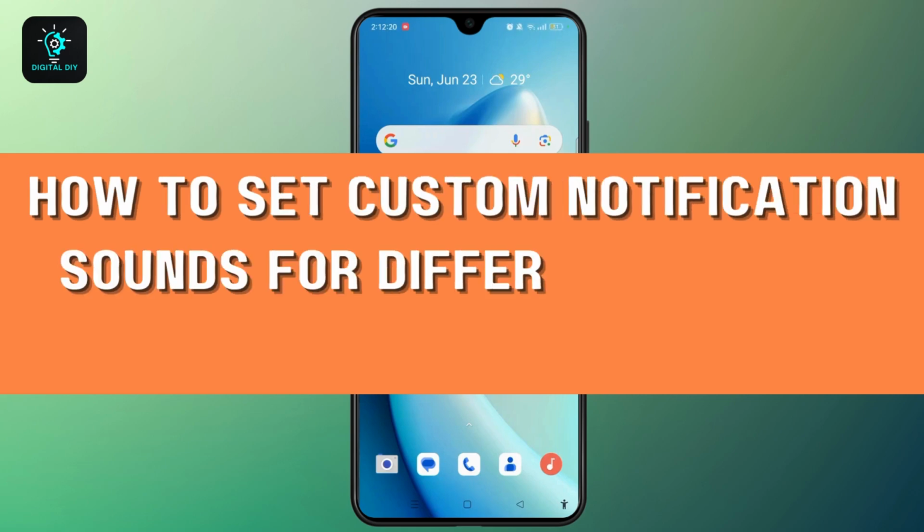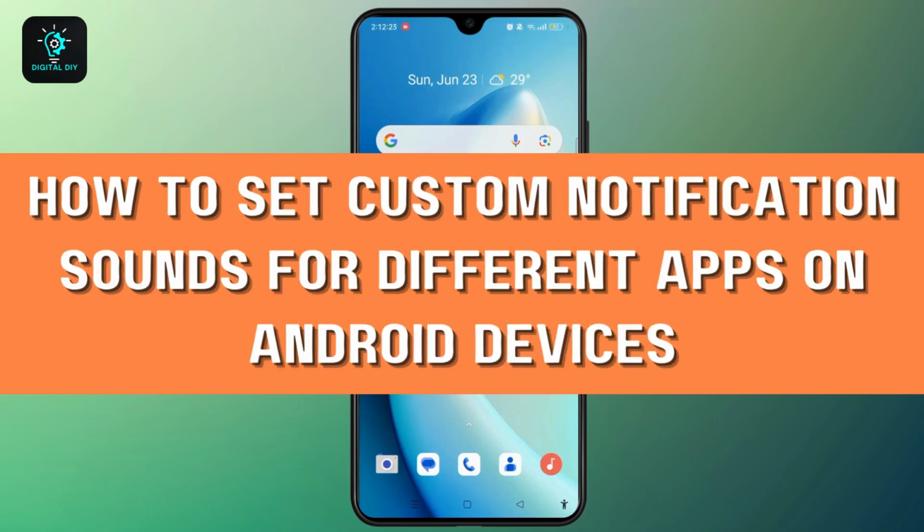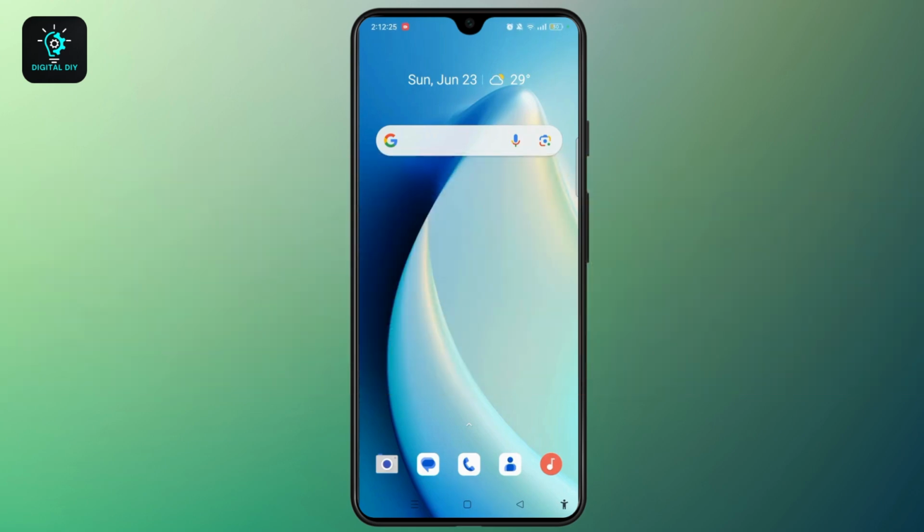How to set custom notification sounds for different apps on Android devices. So Android devices provide you the flexibility to set custom notification sounds for different essential apps. So it's quite easy. Just make sure to watch the video till the end so that by the end of the video you learn how to do it. Now without any further ado, let's dive into the video.